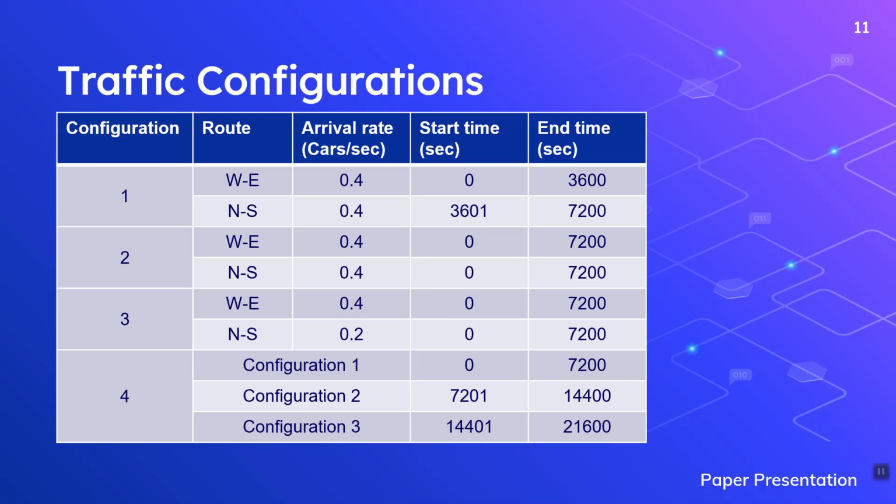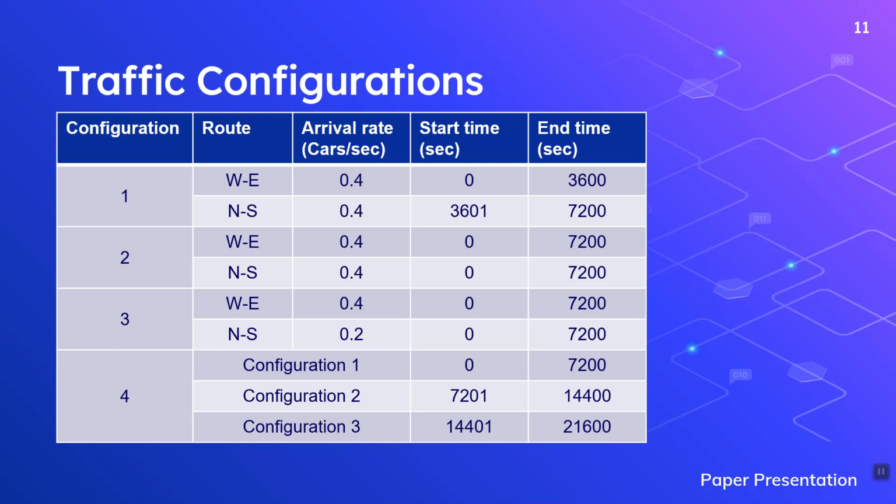In the second configuration, we have an equal number of vehicles per second in all the directions. The arrival rate is 0.4 vehicles per second for east-west and north-south directions. In the third configuration, we have an unequal arrival rate of vehicles. We have 0.4 vehicles per second arrival rate in the east-west direction and 0.2 vehicles per second in the north and south direction. The fourth configuration is created by combining the previous 3 configurations.